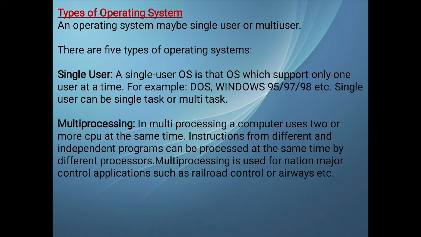So you have two processors, so at the same time you're able to do multiple works by the two processors. Examples are railroad controls or airways. Operating systems like Windows 7 can also do multiprocessing provided you have dual processors.